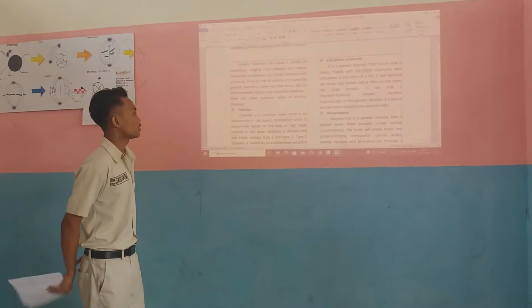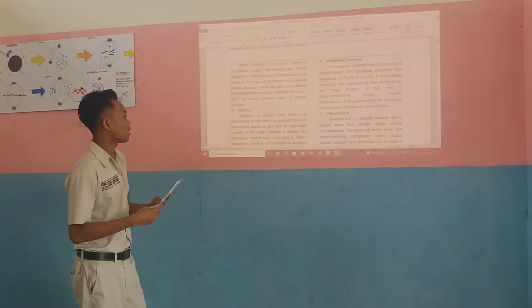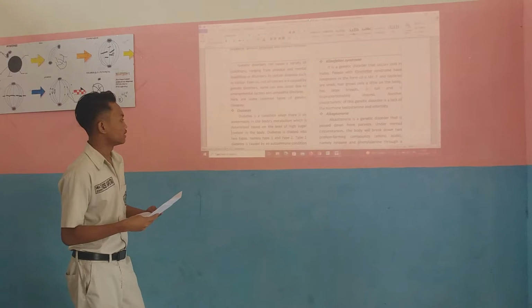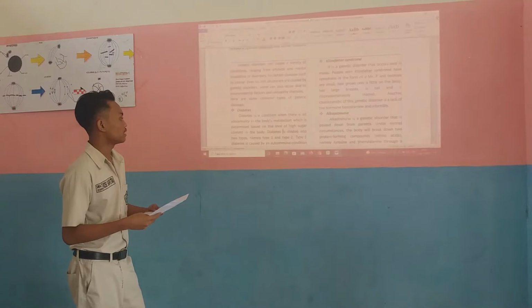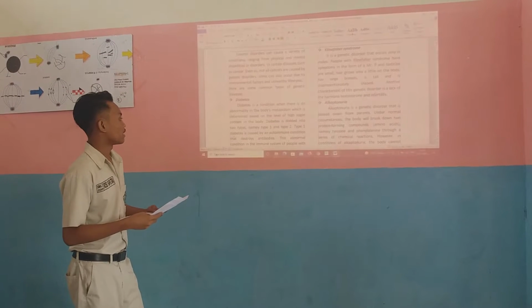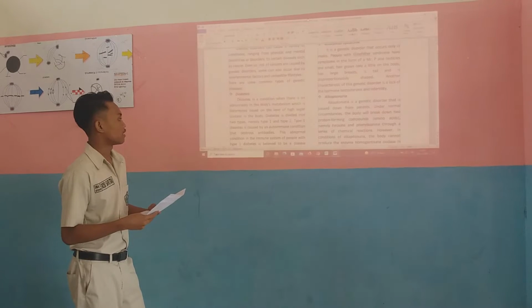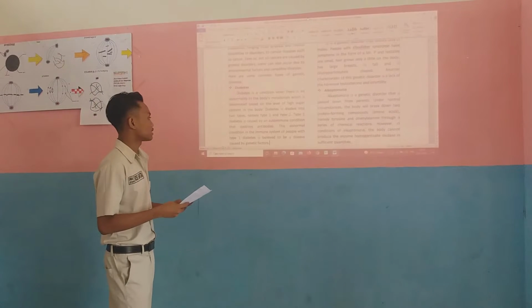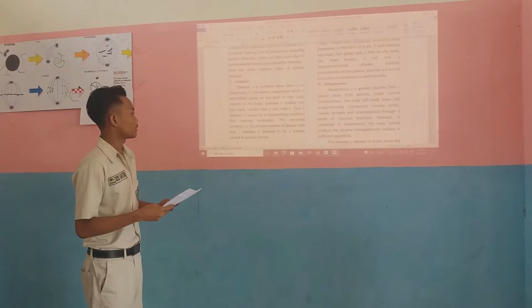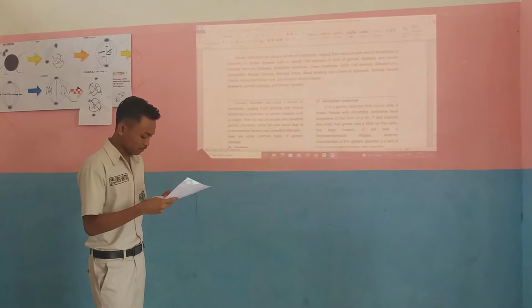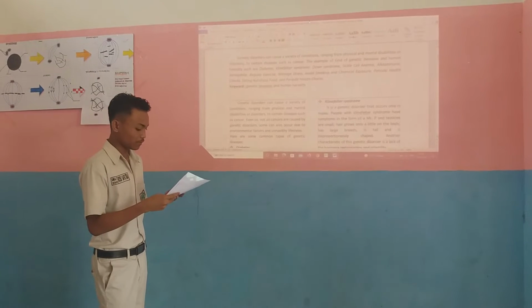Diabetes. Diabetes is a condition when there is an abnormality in the body's metabolism, which is determined based on the level of sugar content in the body. Diabetes is divided into two types, namely type 1 and type 2. Type 1 diabetes is caused by an autoimmune condition that destroys antibodies. This abnormal condition in the immune system of people with type 1 diabetes is believed to be a disease caused by genetic factors.